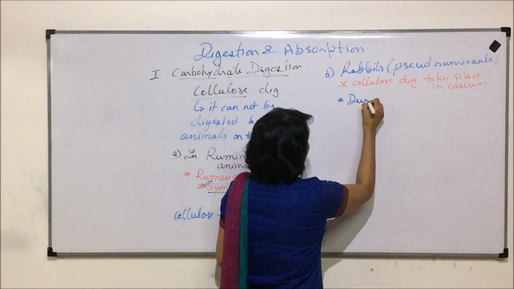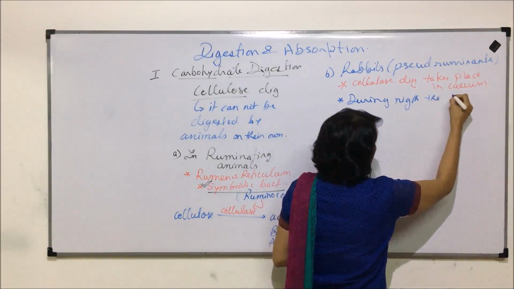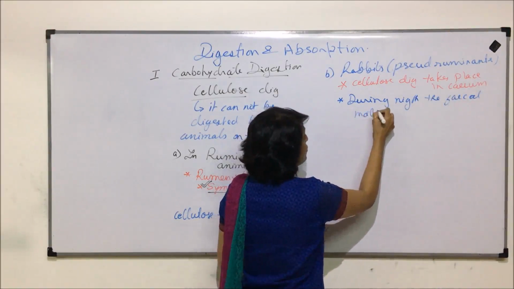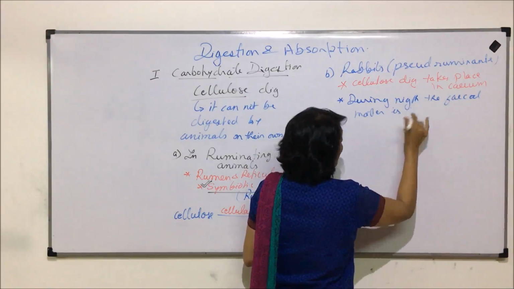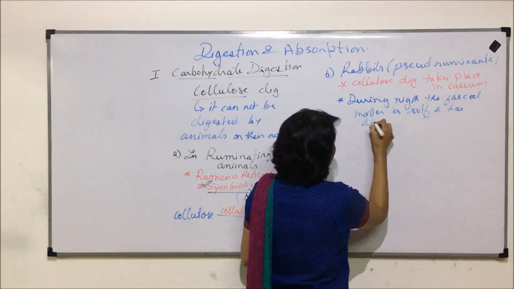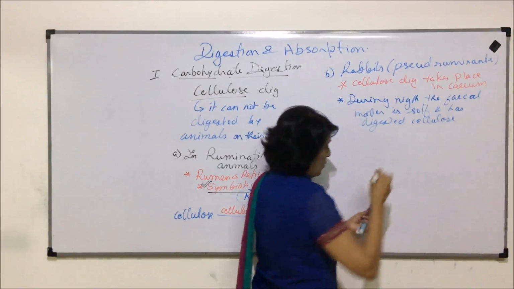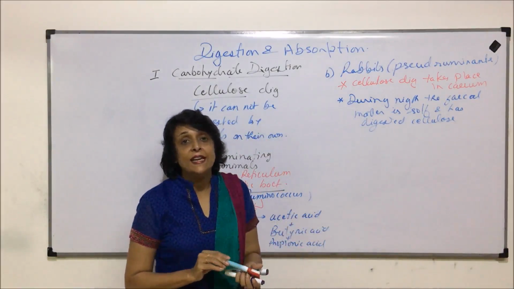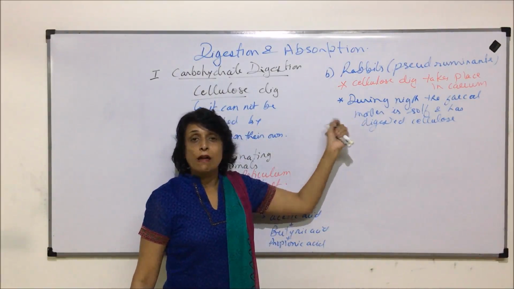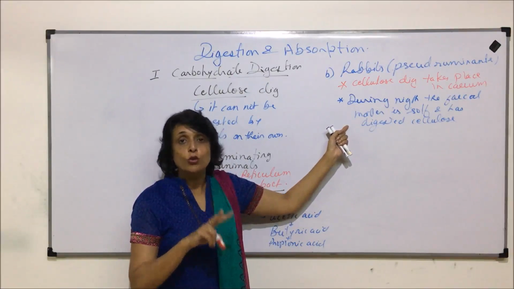So, during night, the fecal matter is soft and has digested cellulose. These animals feed on their own fecal matter, but that feces is the one which is excreted out during night. So they defecate 2 times in a day.